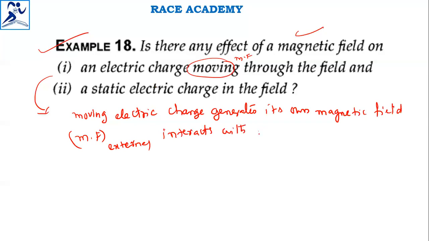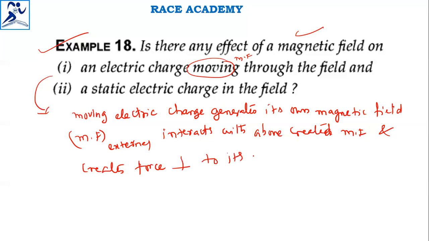the above created magnetic field, the one magnetic field what we have discussed, and it will create force perpendicular to its original direction. That is the thing, the direction of motion, original direction of motion.